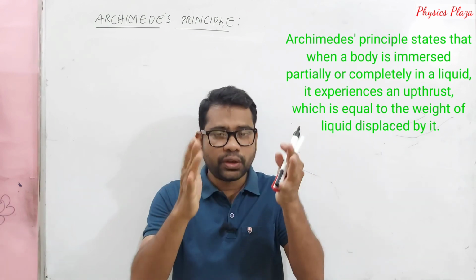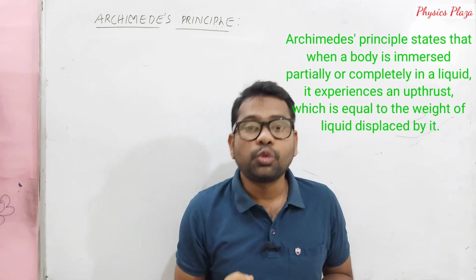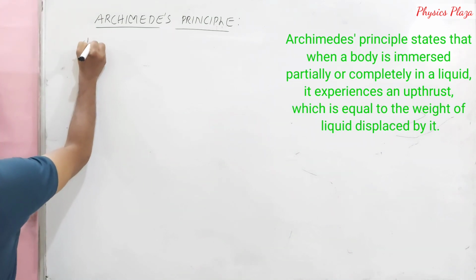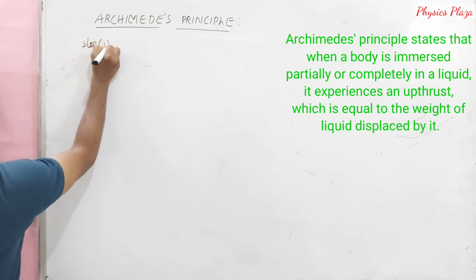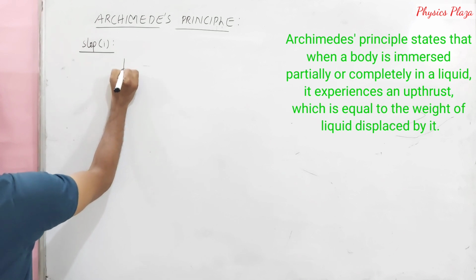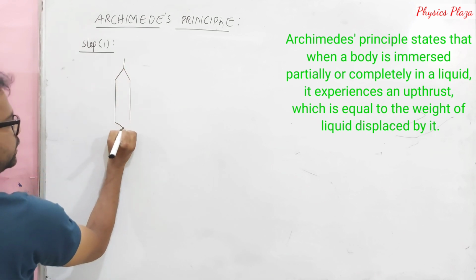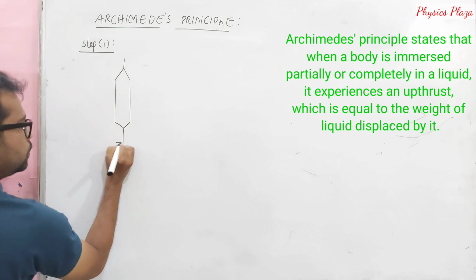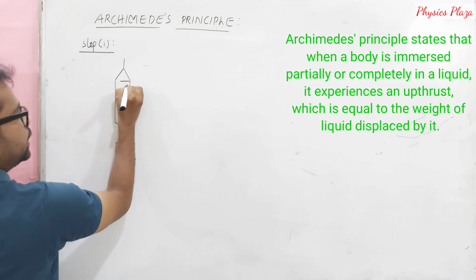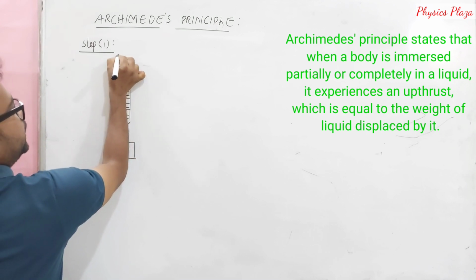So children, in depth, we can make Archimedes principle into two parts. Let us see how to understand them. Step 1, children. With the help of a spring balance, let us find the weight of the solid when it is in air. Again I repeat, strictly when it is in air only.